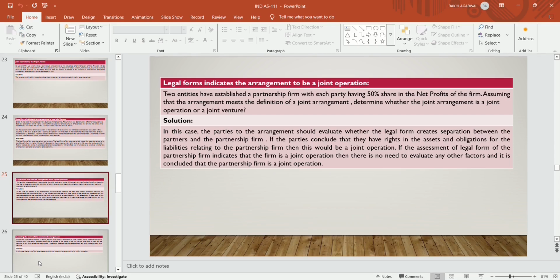If the assessment of the legal form of a partnership firm indicates that the firm is a joint operation, then there is no need to evaluate any other factors, and we conclude that the partnership firm is a joint operation. So it is said that a partnership firm itself is a joint operation because all the assets and liabilities are related to the partners only.